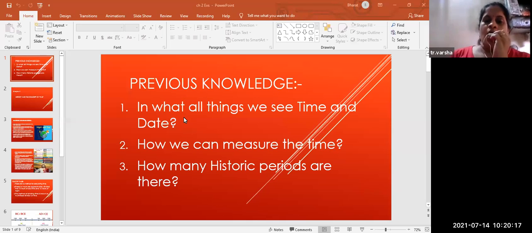Okay. How can we measure the time, students? Write it in the chat box. How can we measure the time? Yes, past, present, future. Yes, by adding it, by subtracting it. These are some ways that we apply to measure the time, right?